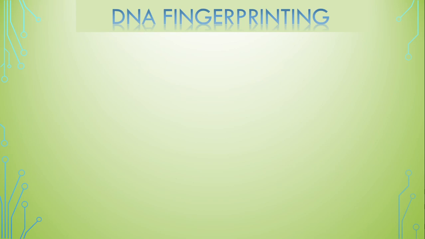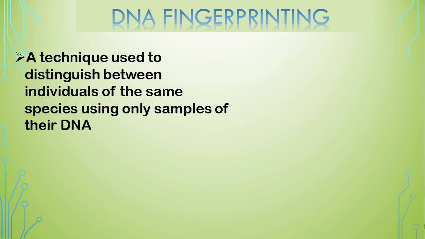DNA fingerprinting, what it is. It is a technique which is used to distinguish between individuals of the same species using only samples of their DNA. Suppose we have got a cell sample, say a blood stain, a drop of blood, a hair part, a bone part, any cell part, and we want to find out to whom that particular cell belongs.